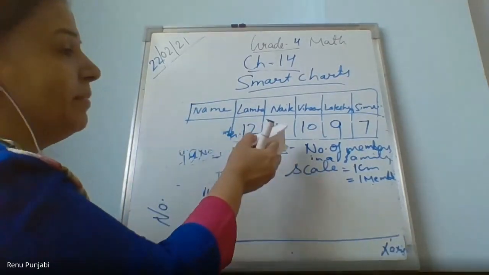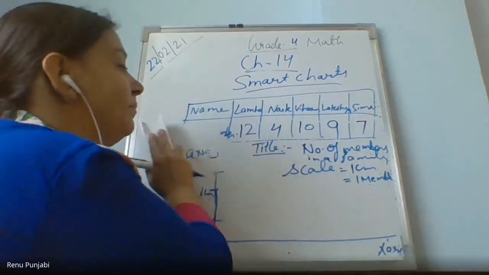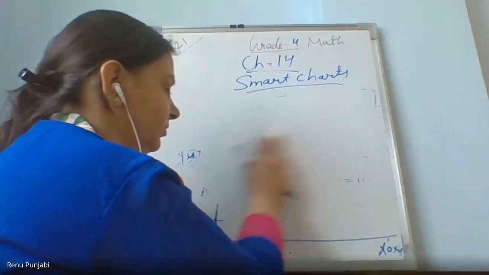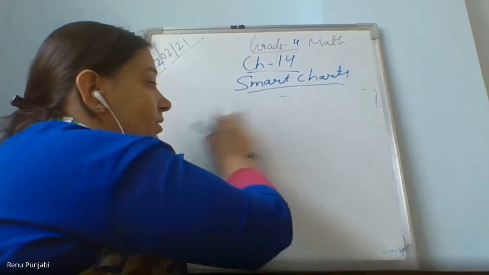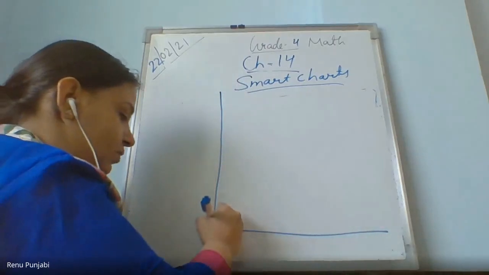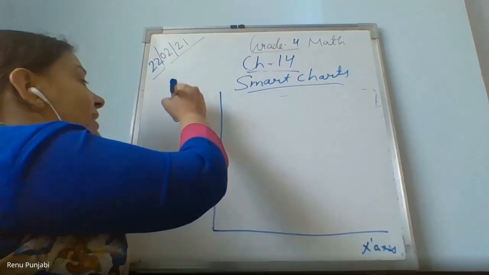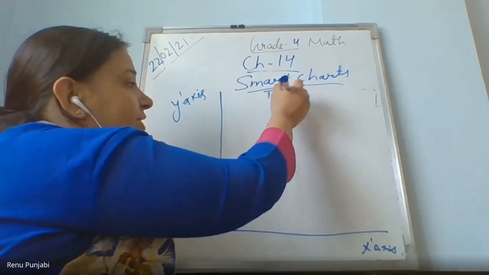Got it. Good. So children, please remember this number because I am going to erase this table. I don't have much space. Please remember the number of members. Ma'am, done. For example, I have first drawn the horizontal axis and vertical axis, and I labeled them x-axis, y-axis. Next is my topic, the title. So I first have to write the title.